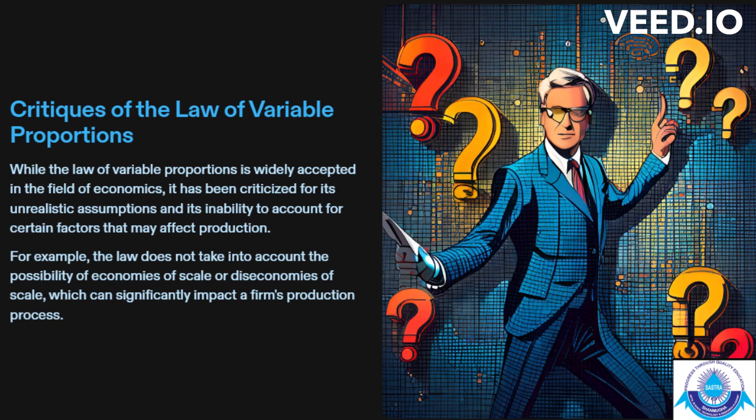Critics of law of variable proportions. While the law of variable proportion is widely accepted in the field of economics, it has been criticized for its unrealistic assumptions and its inability to account for certain factors that may affect production. For example, the law does not take into account the possibility of economies of scale or diseconomies of scale, which significantly impact a firm's production process.